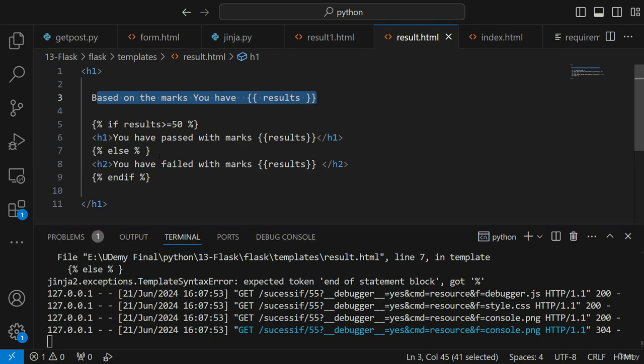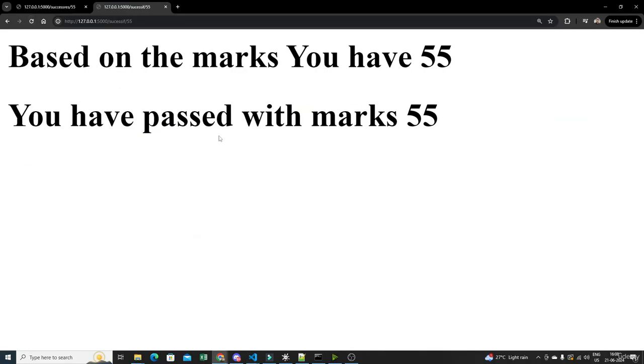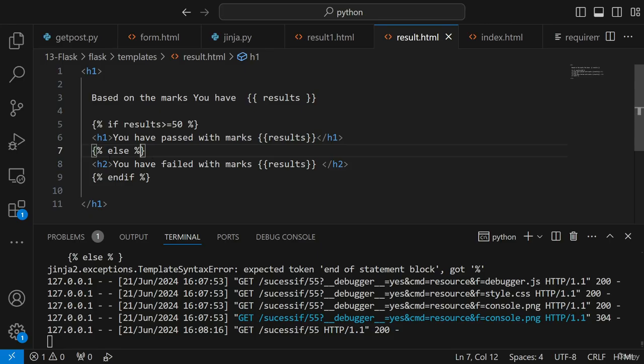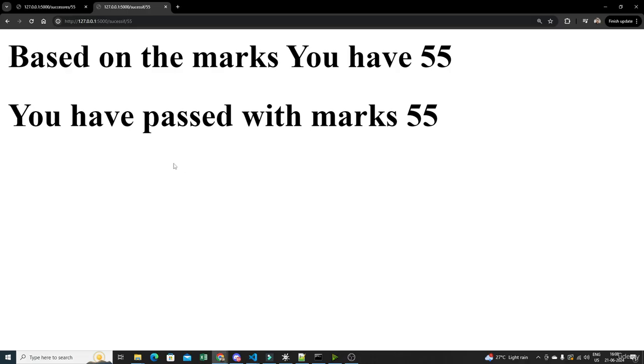Let's see what the error is. If results is greater than this, we are basically ending the if. And here you'll see that I've also used the else block. Let's see whether it should be working fine. Now here, that is the reason. Always remember, after this particular bracket, I should not be giving space. I'll not edit this part, because you really need to see all the errors.